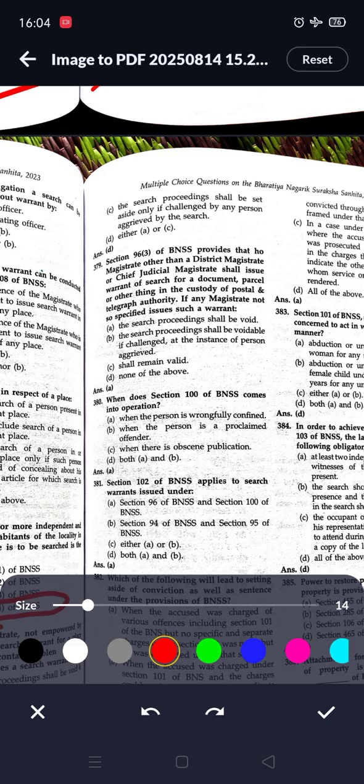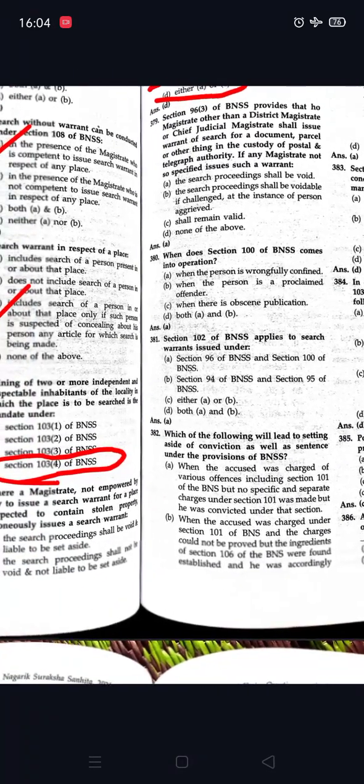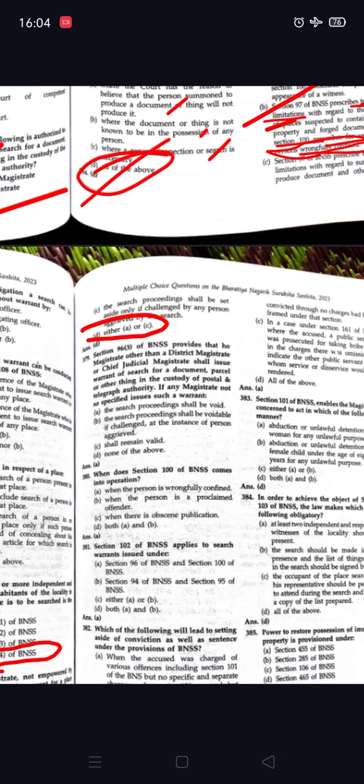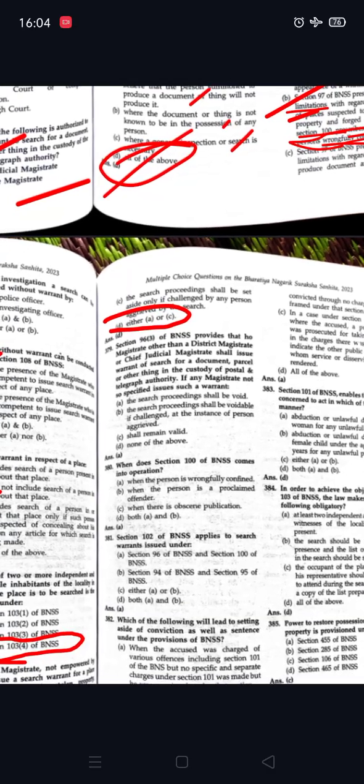So either option A or option C is correct, so option D is correct.